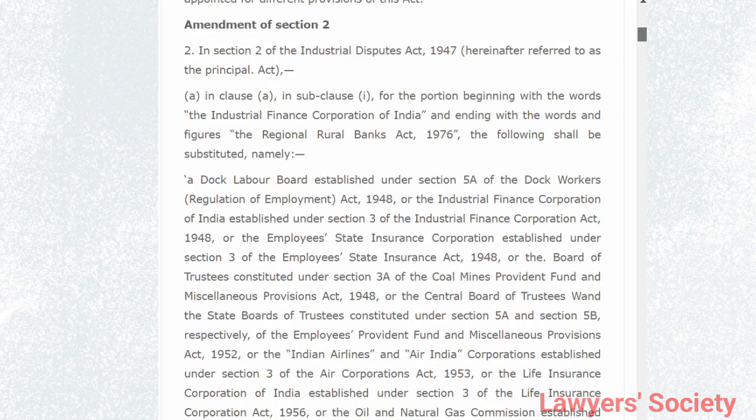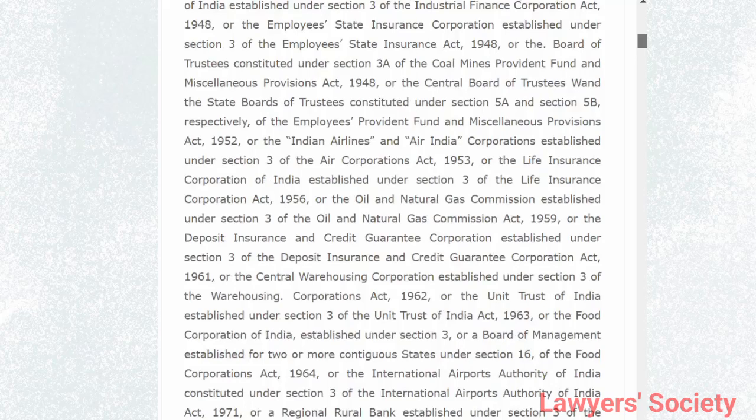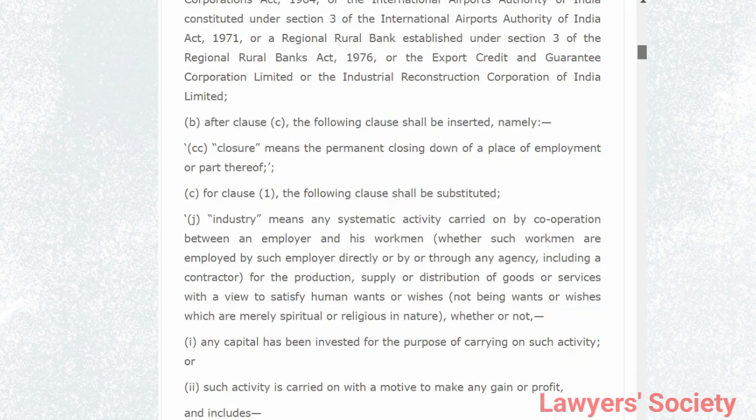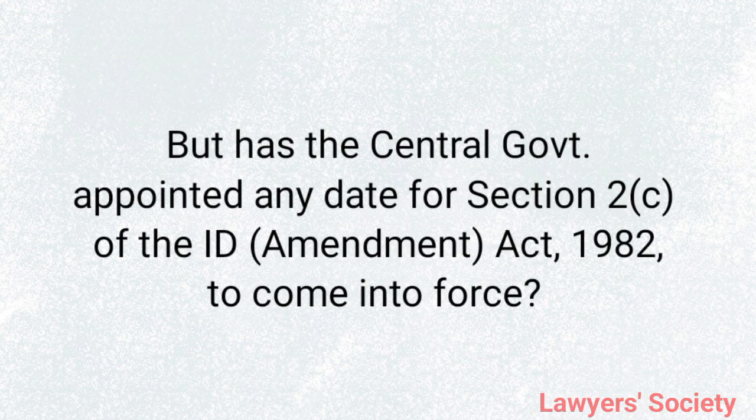But where does the definition for the term industry fall under this particular Amendment Act? If you see, Clause A is a different provision, Clause B is a different provision, Clause C provides for the definition of industry. So as you can read from section 1 subsection 2 and section 2 clause C, the central government must be appointing the date from when the industry definition change will be coming into force. But has the central government after 1982 appointed any date for this particular provision to come into force?